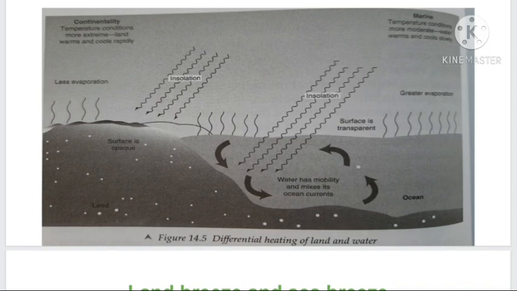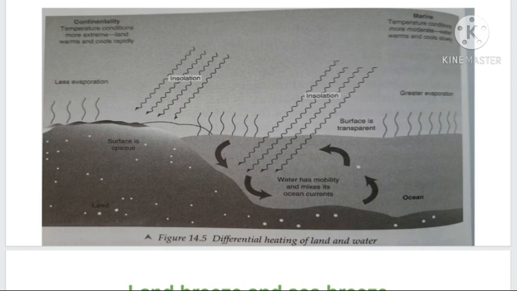But on the other hand, the ocean has a cyclic movement of water molecules. In this figure you can see insolation is received by the surface layers of water, and these water molecules will be circulating within the water. Through that, this heat energy is shared throughout the water body. After that only, this water body will start to radiate the energy back to the atmosphere.